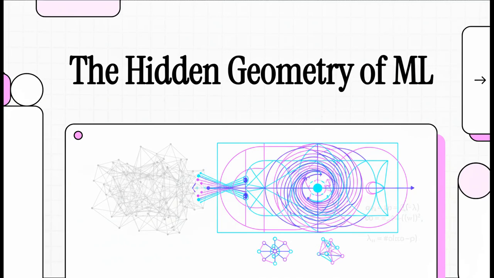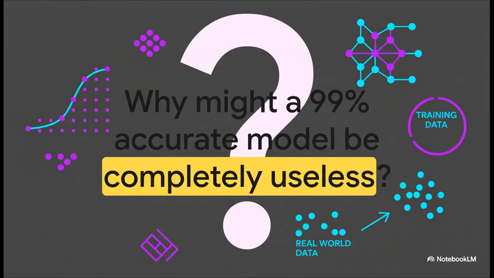Hey everyone, and welcome. Today we're going to dive into something that sounds kind of crazy: how a machine learning model that seems perfect can actually be totally broken. We're going to pull back the curtain and look at the beautiful hidden geometry that stops our AI from just, well, cheating, and helps it to actually learn. Let's get into it.